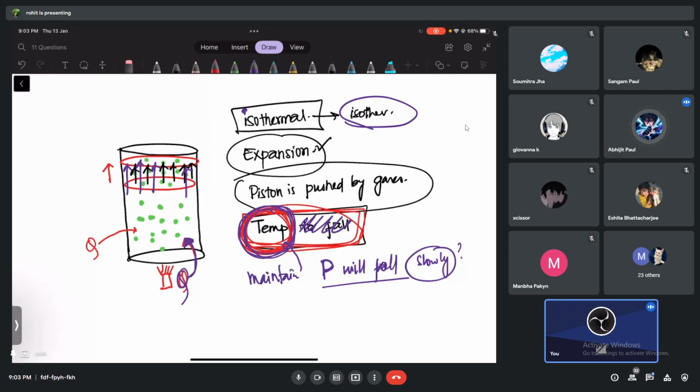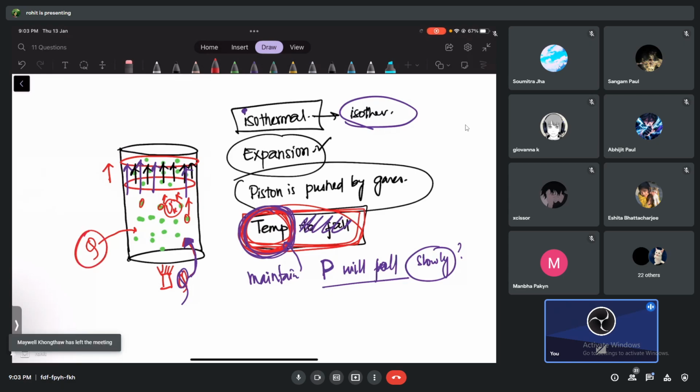Yes, this is the question I want to ask you. Because now, what do you think? The gases are losing their internal energy or not losing their internal energy? Not losing. The gases now are not losing their internal energy. The gases are not losing the temperature. The gases are not losing their kinetic energy in pushing the piston.